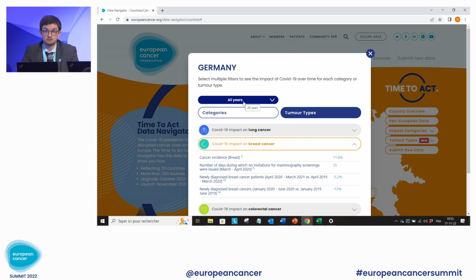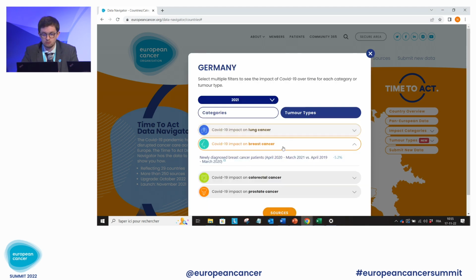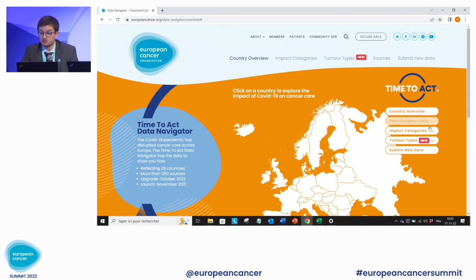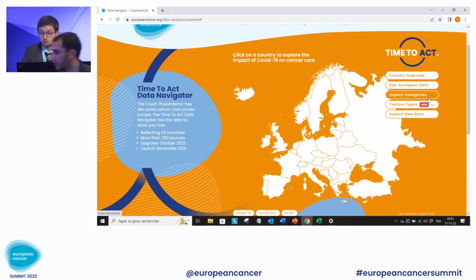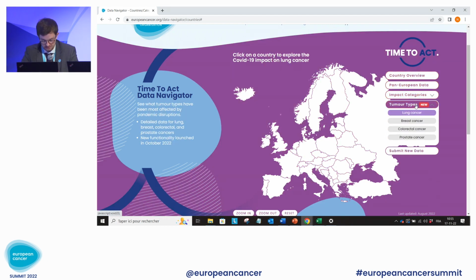And we also know that, as Mark was explaining, COVID-19 is still a reality, but the situation is evolving between the acute phase of a pandemic and right now. So this is why as well you have this functionality here, a filter per year. And for instance, if I select 2021, I'll be able to access the most recent data that's available on the impact of COVID-19 on cancer, on breast cancer in particular, in Germany. The same similar data is accessible through buttons on the right-hand side, the impact categories and the tumor types.